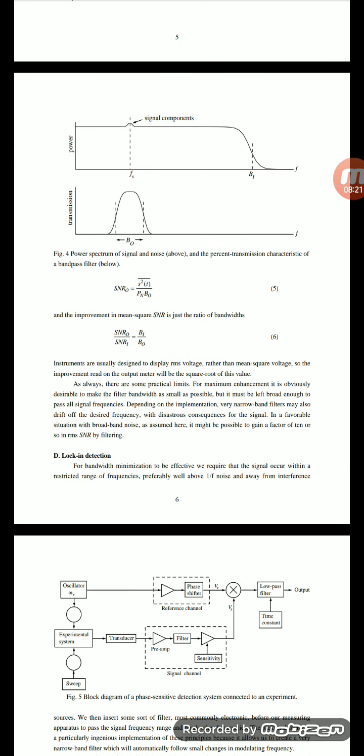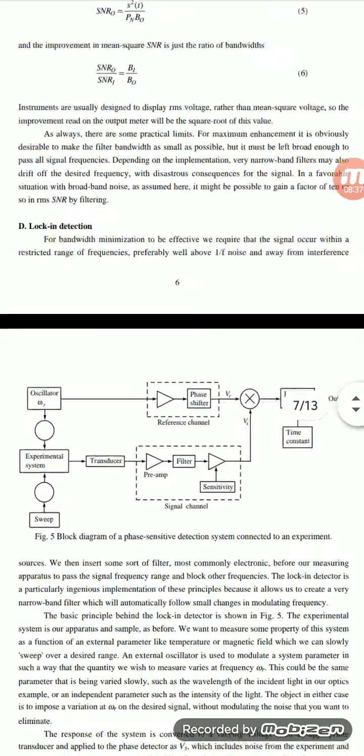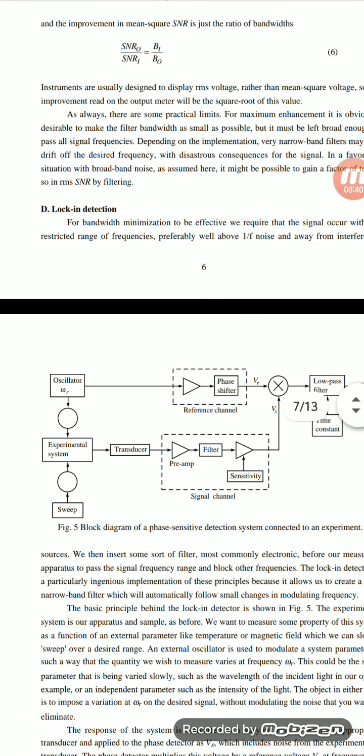Next, go for lock-in detection. For the bandwidth minimization, we require that the signals occur within a restricted range of frequencies. That means, see the main block diagram: oscillators. So these oscillators, WR. Next, the experimental system and sweep.